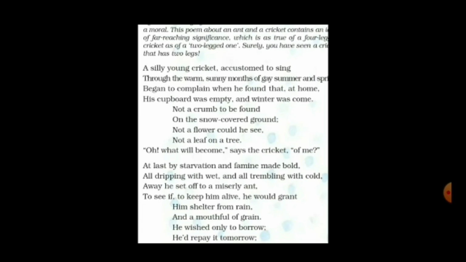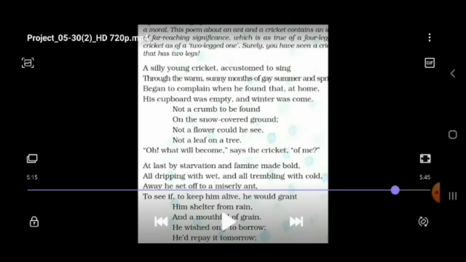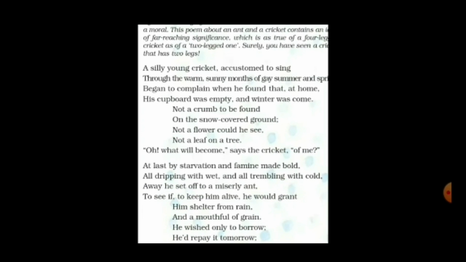Shelter means home, a house to stay inside, to escape from the cold winter. The rains made it difficult for the cricket to protect himself from the wet surroundings. He also needed some grains for food to combat hunger and starvation.